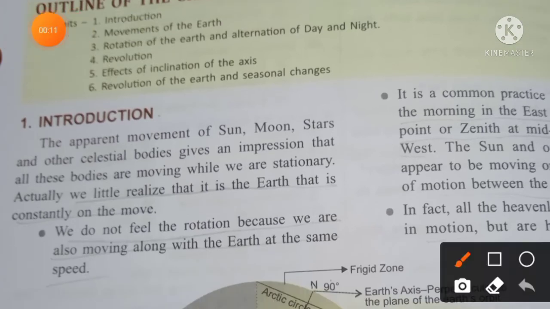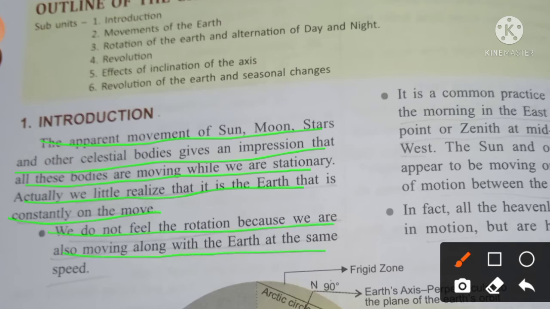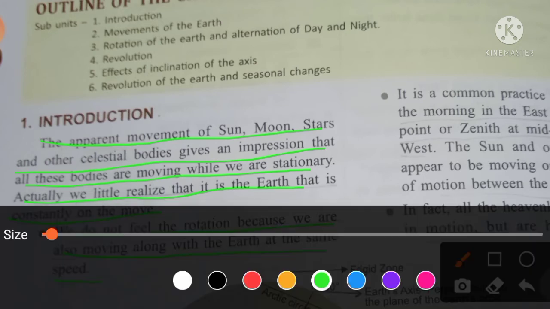In the introduction it is written, the apparent movement of the sun, moon, stars and other celestial bodies gives an impression that all these bodies are moving while we are stationary. Actually we little realize that it is the earth that is constantly on the move. And we do not feel the rotation because we are also moving along with the earth at the same speed. So here students, we have one word, that is apparent movement.